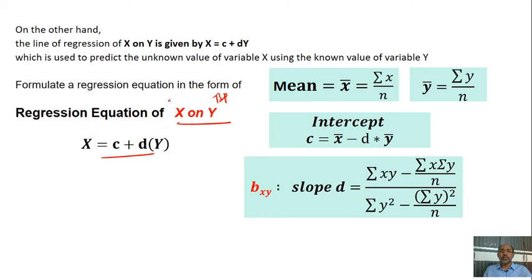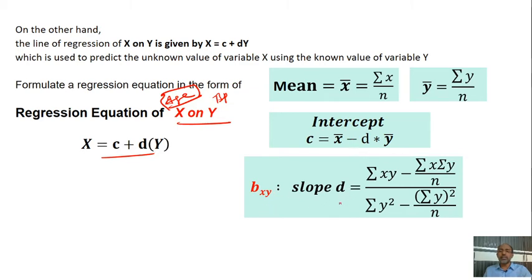This is called age. In this example, age BP is given. In the same way, the intercept is c equal to x bar minus d into y bar. Then x bar is here, whereas for calculating a it was a little bit different.